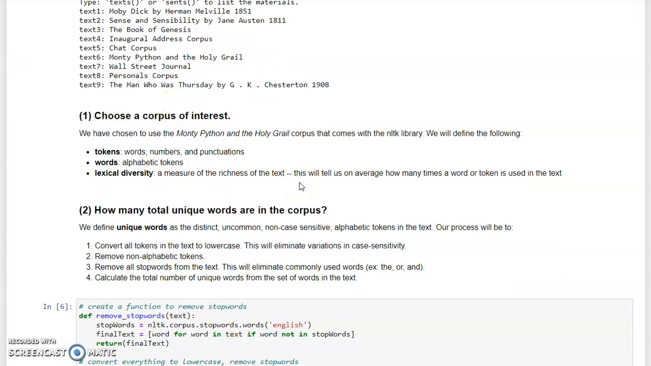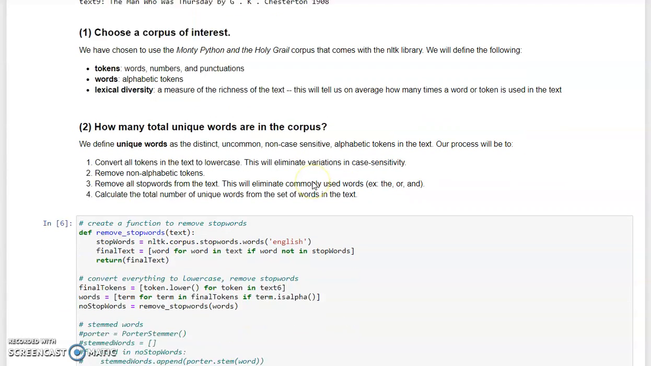Before diving into the analysis, we want to define 3 different terms. The first is tokens, which are any word, number, or punctuation. The second is word, which is an alphabetic token. And the third is lexical diversity, which measures the richness of the text. It tells us on average how many times a word or a token is used in the corpus.